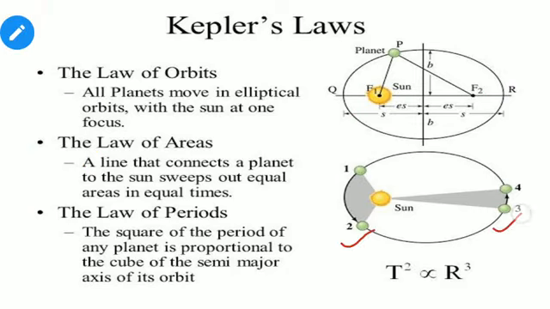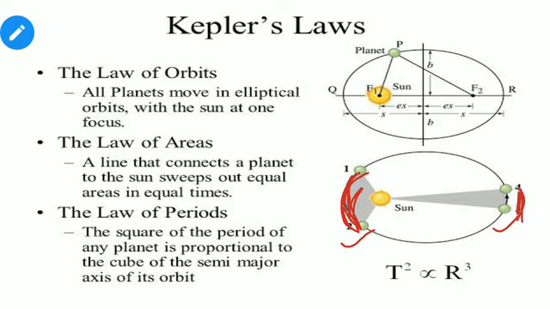In this diagram we can see the distance from 1 to 2 is much greater than the distance from 3 to 4. The distance covered when the planet is nearer to the sun is much larger than the distance covered when it is far from the sun.